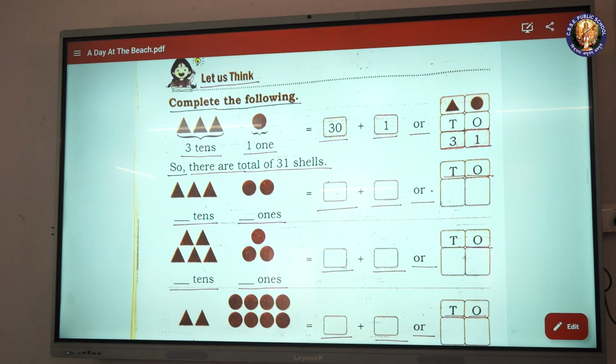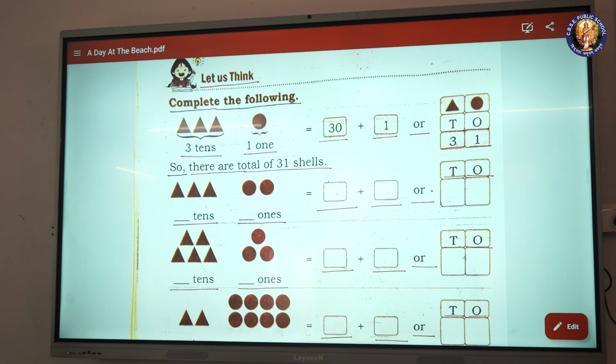Let us think. Complete the following. 3 tens, 1 one is equal to 30 plus 1 or 31. So, there are a total of 31 cells.